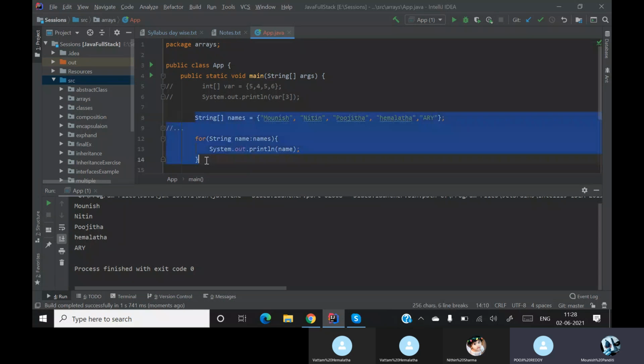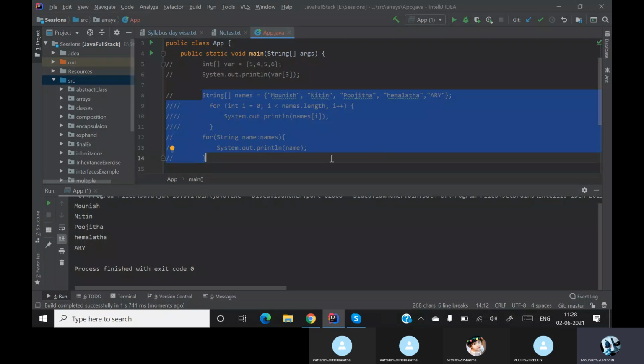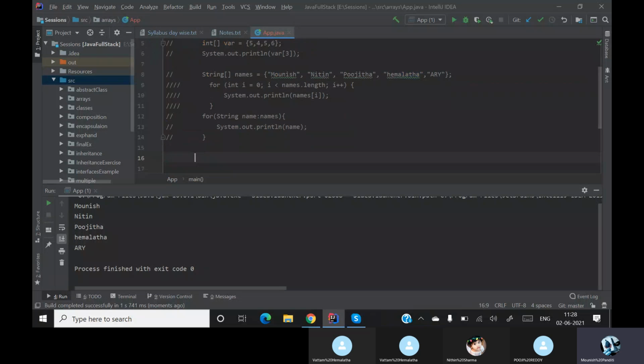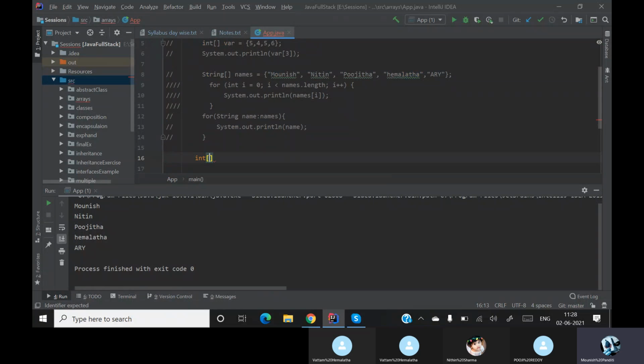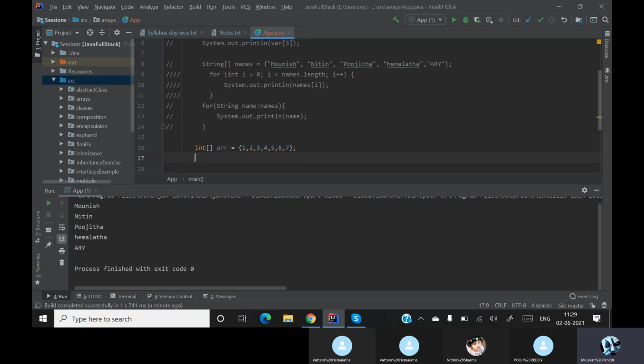So this is how it works with strings. Now assume that we take an int. Can we run a for each loop for an int? Next question is for each loop for an int. So I'll take an array over here which has some elements separated by a comma, and end it with a semicolon. What is the type of the element? Int.